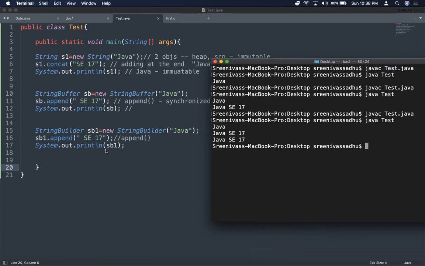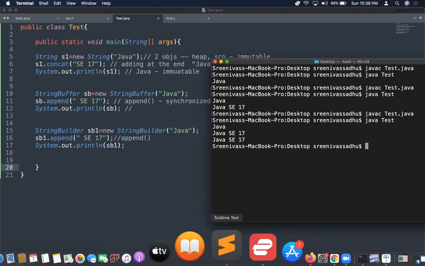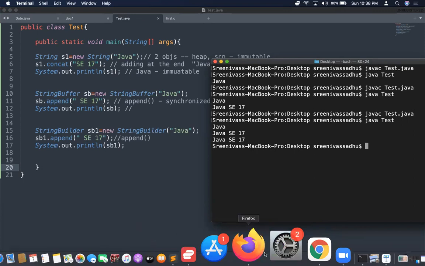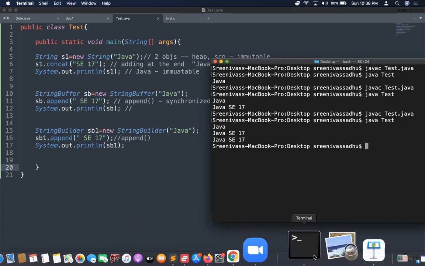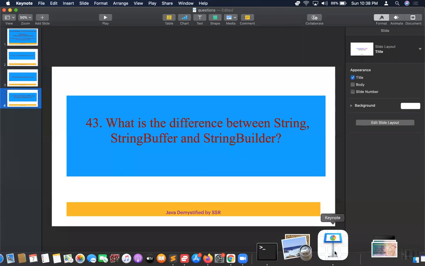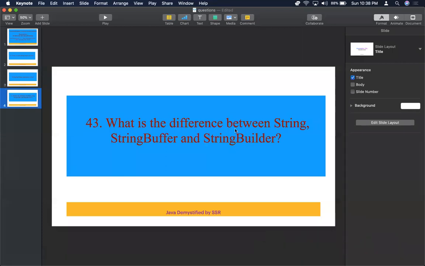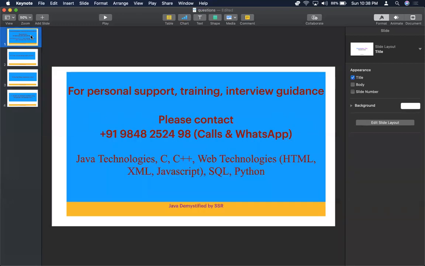To sum up, String is a final class and an immutable class. StringBuffer is a mutable class and it is thread safe, because it has synchronized methods. StringBuilder is also a mutable class and it is not thread safe because it has no synchronized methods.